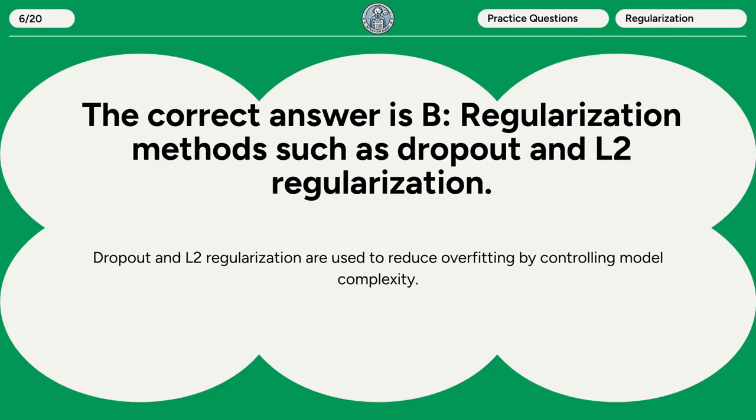The correct answer is B. Regularization methods such as dropout and L2 regularization. Dropout and L2 regularization are used to reduce overfitting by controlling model complexity.